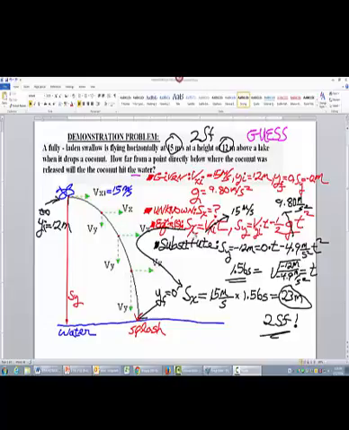That equation is S of x is Vx initial, or Vxi, times t, where t is the time when the coconut hit the water. The displacement in the y direction, S of y, is Vy initial times the time minus 1/2 times the acceleration of gravity, or g, times t squared. We substitute into our equations using the givens to populate these equations.